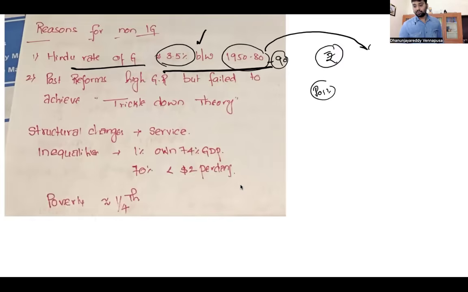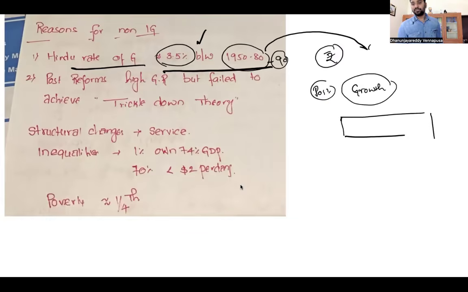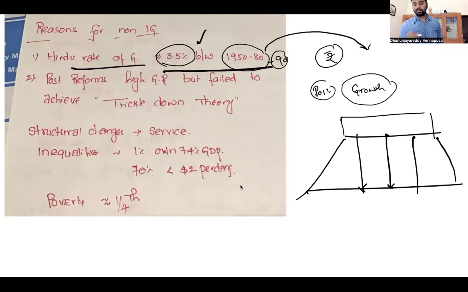However, though there was growth, this growth was concentrated only in few hands because the majority of the sections of population could not participate. Government thought that at least the service sector, which propelled in the country after LPG reforms, will create a trickle-down effect. That is, the growth will reach the common man in the remotest village. Everyone thought that it was going to be achieved. So post-reforms, there was high growth, but it failed to achieve the trickle-down theory. This is one of the reasons why there is no inclusive growth in the country.